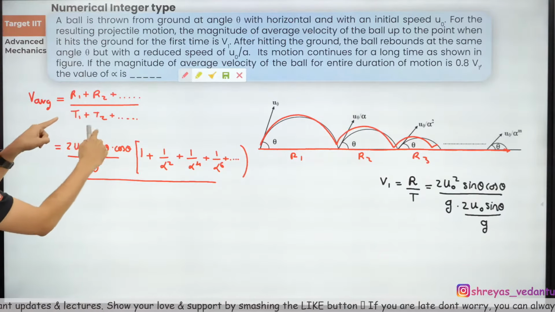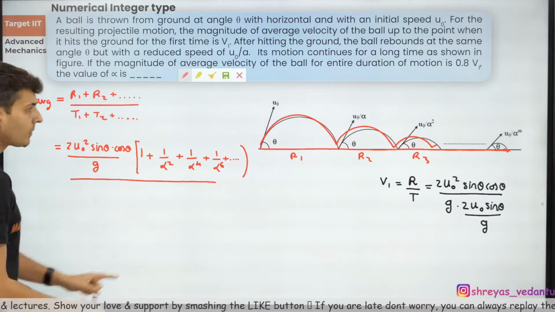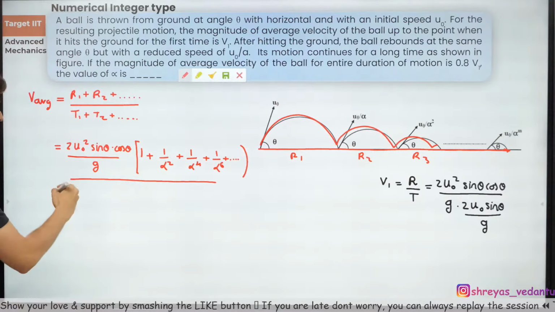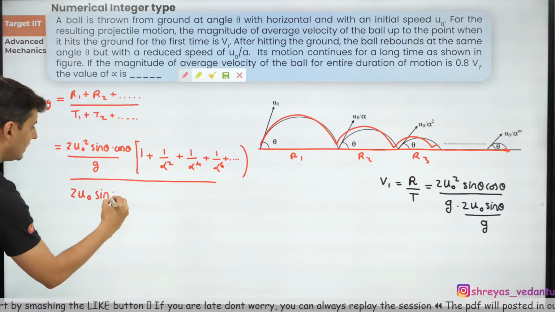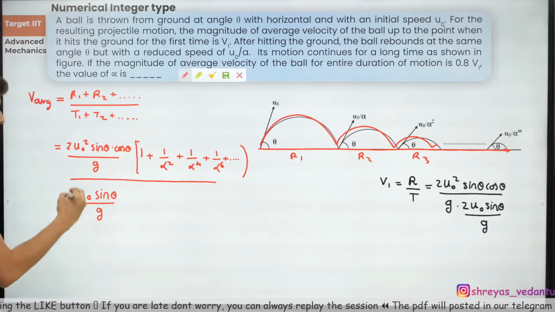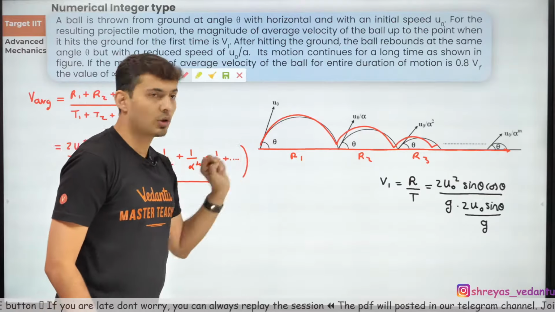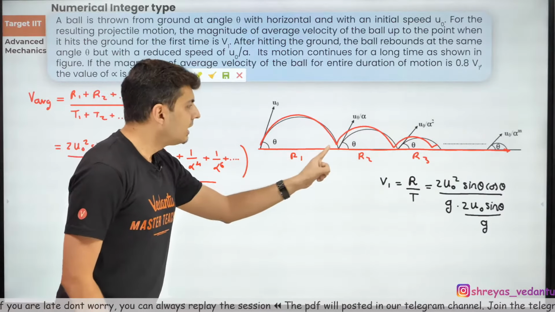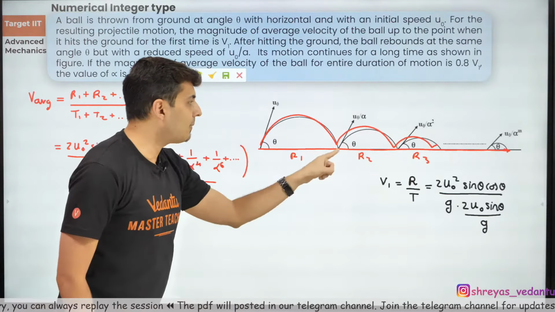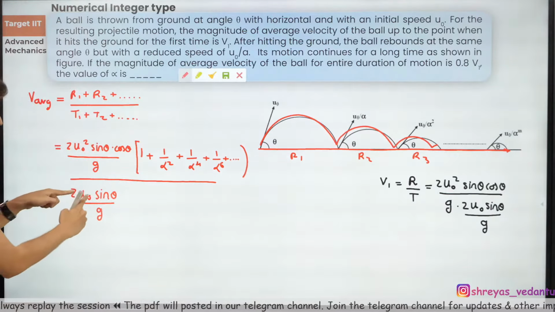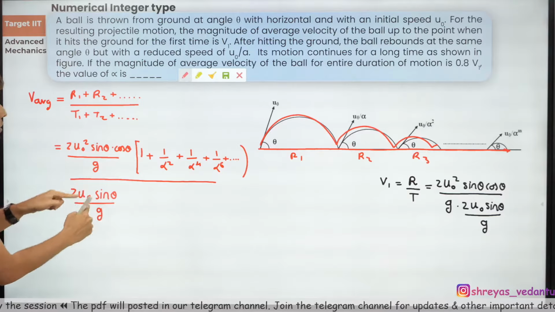Next, in the denominator, time 1, the time of flight for the first projectile, will be 2 u naught sine theta divided by g. Second projectile, it will be also 2 u naught by alpha sine theta by g. So the only thing which will be different is u naught. So it will be u naught by alpha.